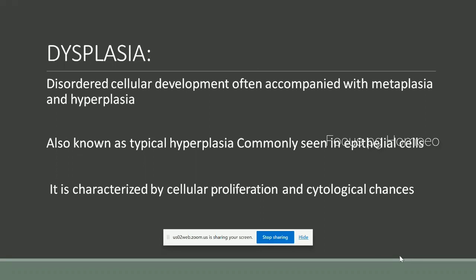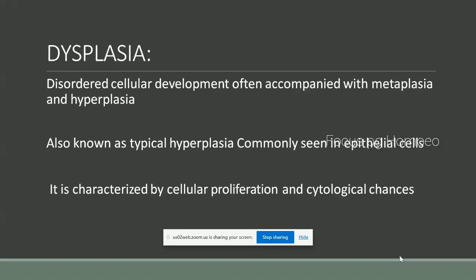The next one is dysplasia. In dysplasia, there is disordered cellular development, often accompanied with metaplasia and hyperplasia. Also known as atypical hyperplasia, it is commonly seen in epithelial cells. It is characterized by cellular proliferation and cytological changes.